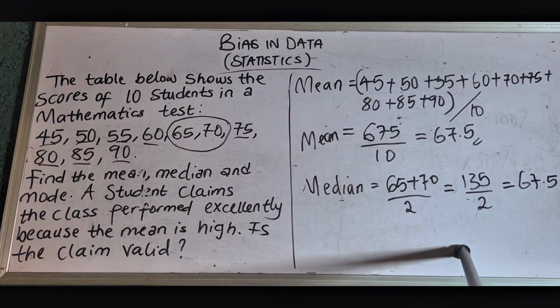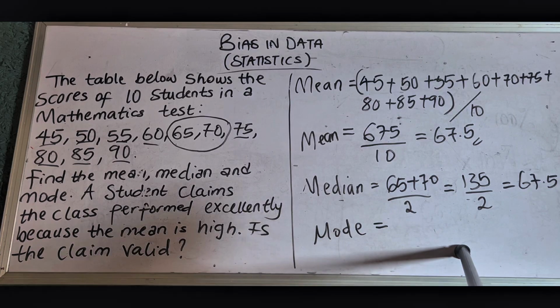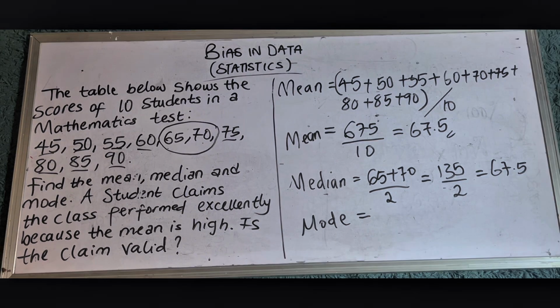67.5. Now, what is the mode, which is the last question? We do not have a mode because mode is the number that occurs more or most, right? So in this case, they all appear once. We have our mean to be 67.5. We have our median to be 67.5. Our mode, there is no mode because every number appeared once, okay?